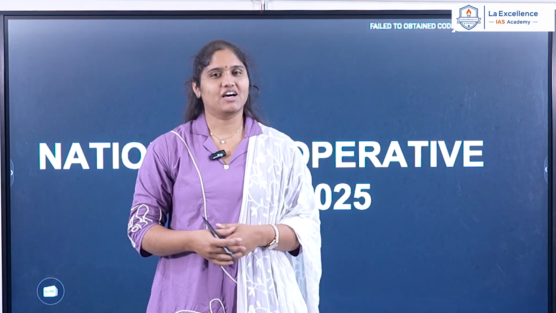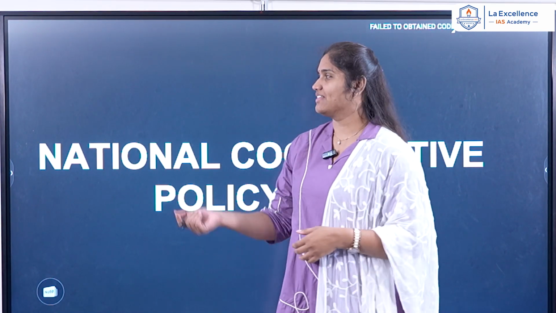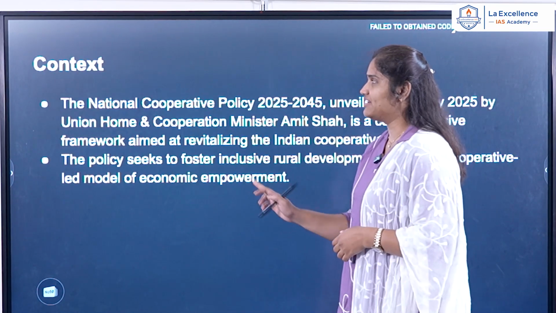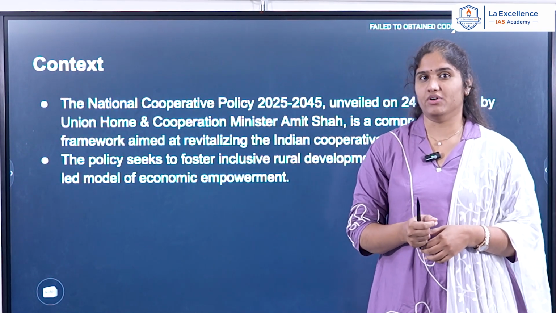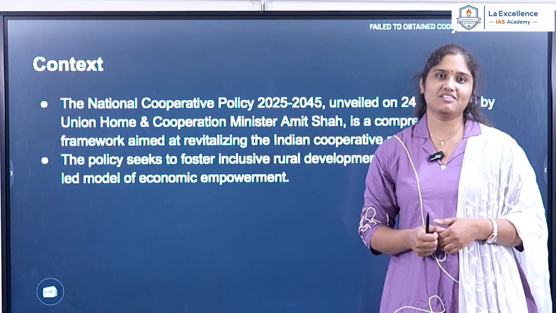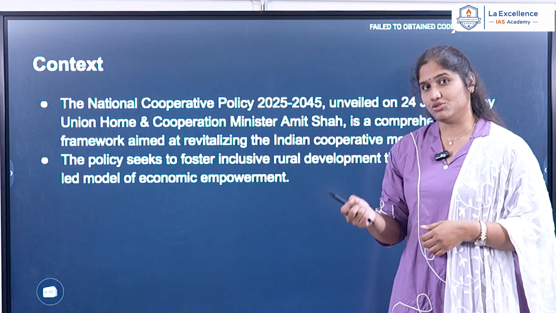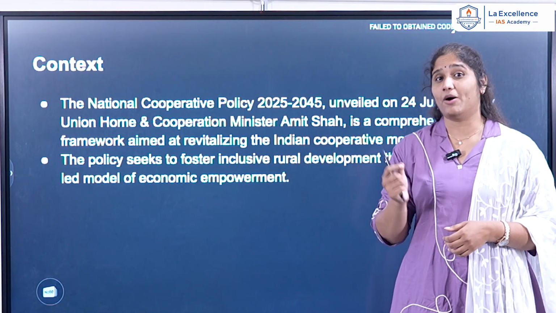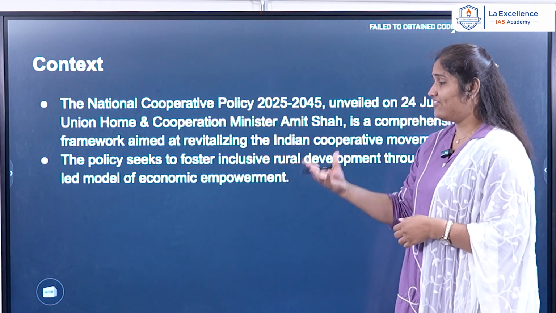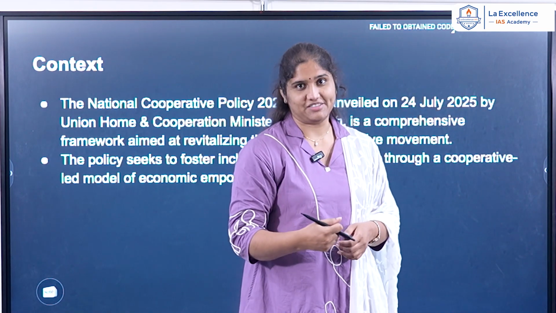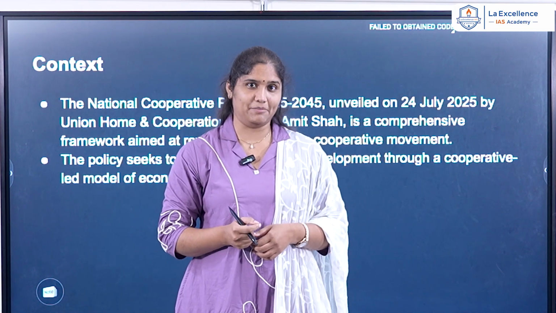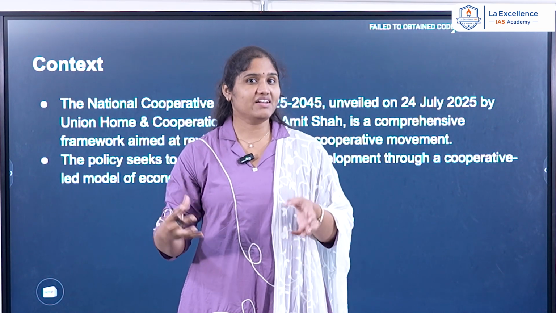Today we're going to discuss the new policy that has come up, that is the National Cooperative Policy 2025. In this context, on July 24th, the Union Minister of Home and Cooperation, Amit Shah, stated that after 2002, this is the first comprehensive cooperative policy that has come up, which is mainly concentrating on developing India's cooperative movement. They have been stating that these cooperative societies will transform India's economy.